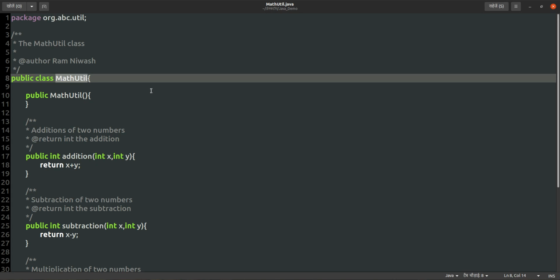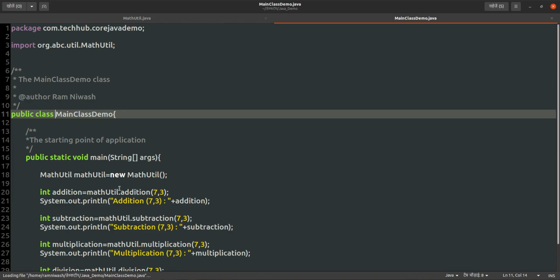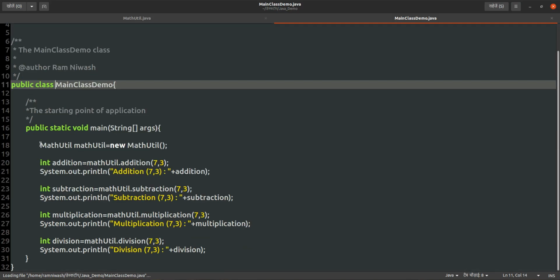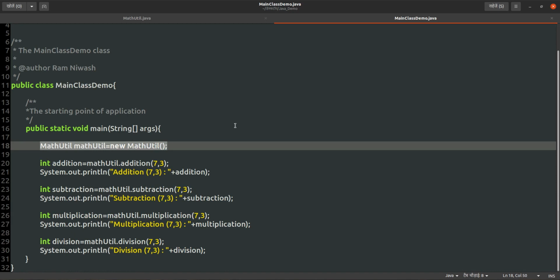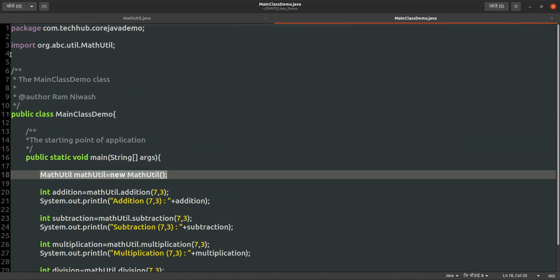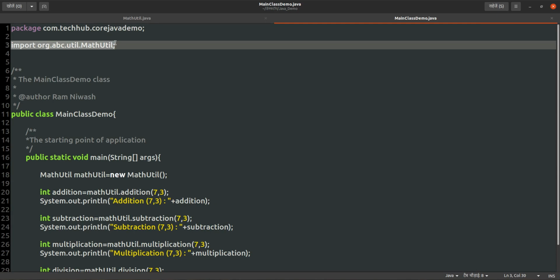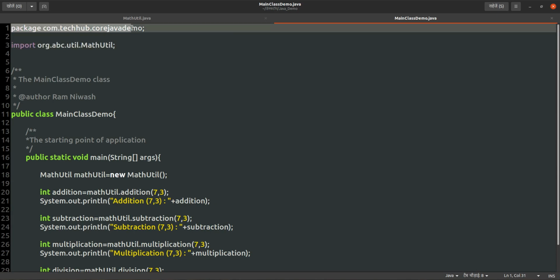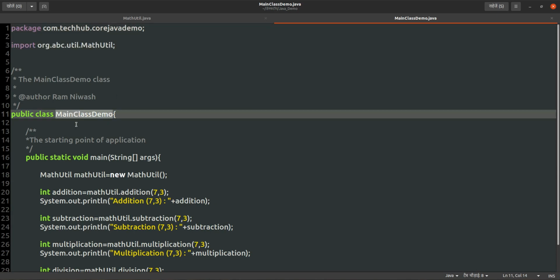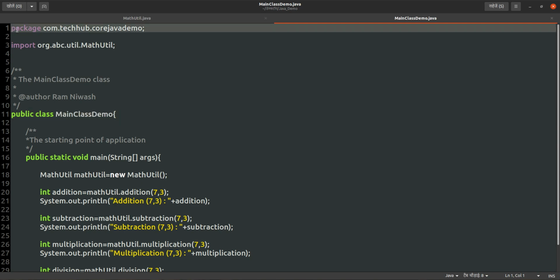So this is a util, and we have created another class, that is the main class. In this class we are importing this package. The import statement is there. This is the import statement, and this is the package declaration for this main class.